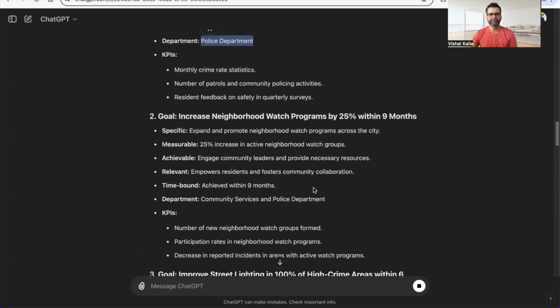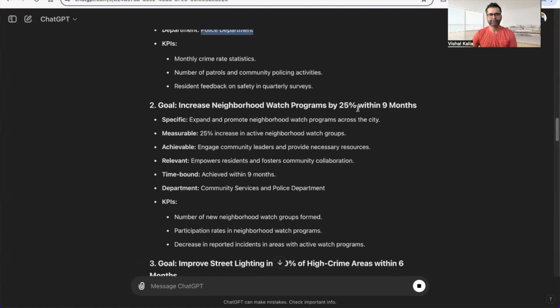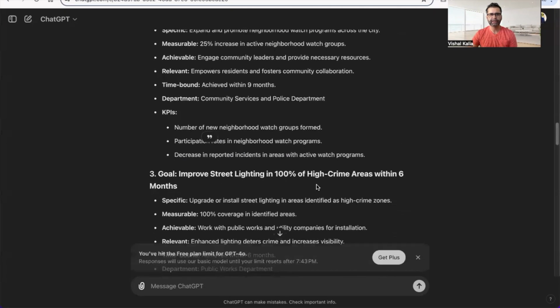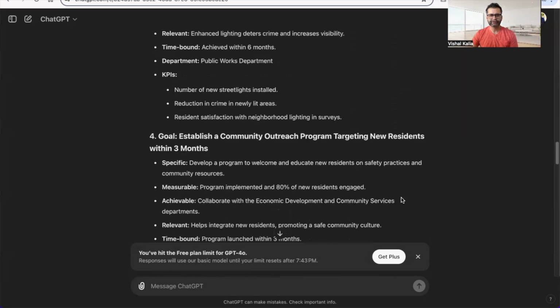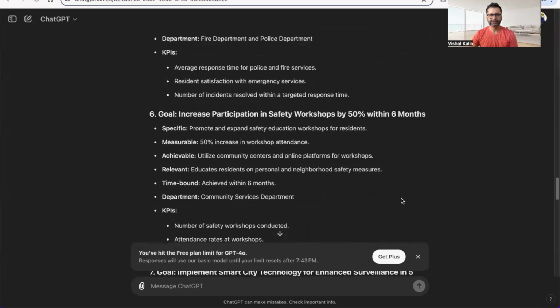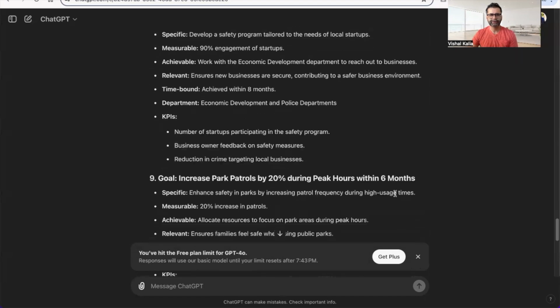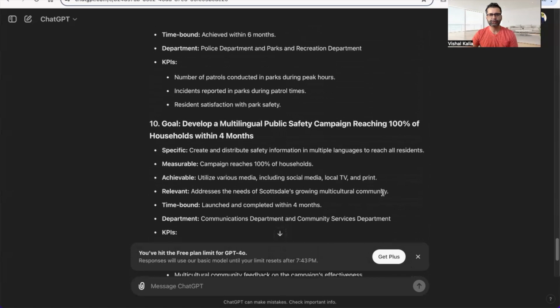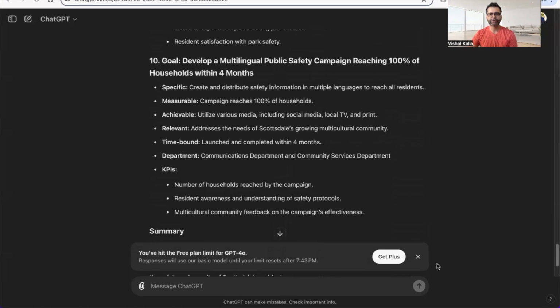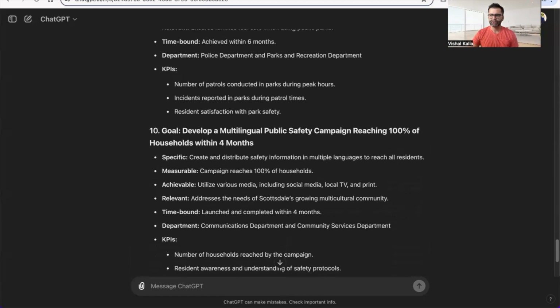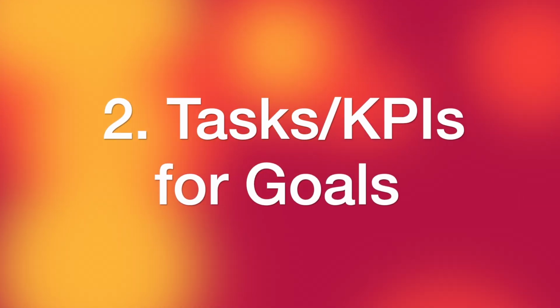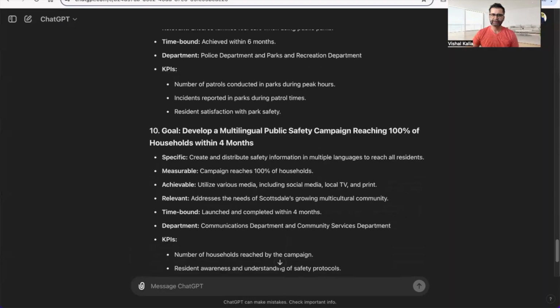As you can see, it gives you a list of different goals: increase neighborhood watch programs by 25% in 9 months, improve street lighting in 100% of the high crime areas, establish community outreach for new residents, and so forth. You can see it gives you a list of 10 very specific goals under this initiative. You don't have to use every single one of the goals. You can pick and choose whichever one you want. So let's say this is the goal that we like.